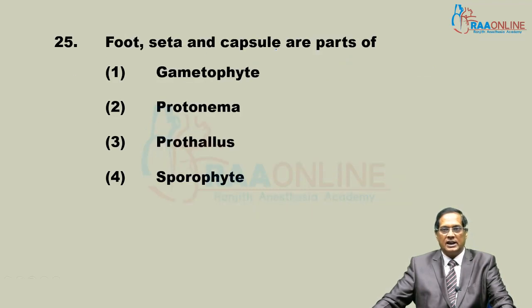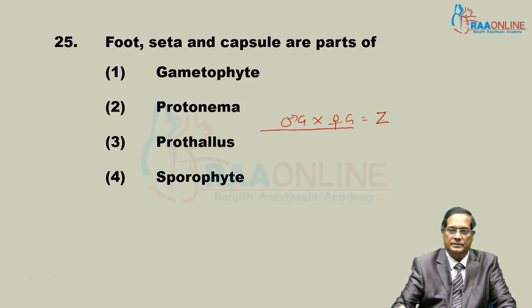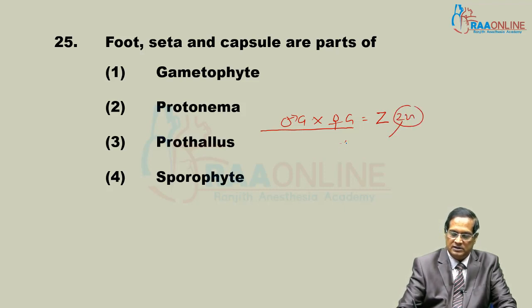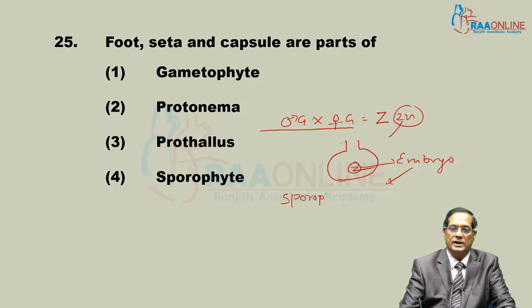Foot, seta, capsule. In bryophyte, when the male gamete fuses with the female gamete, zygote is formed and the zygote is diploid. This activity takes place in the venter of archegonium. This zygote develops into embryo here, and the embryo develops into sporophyte.